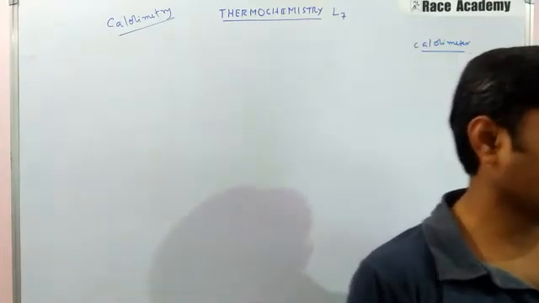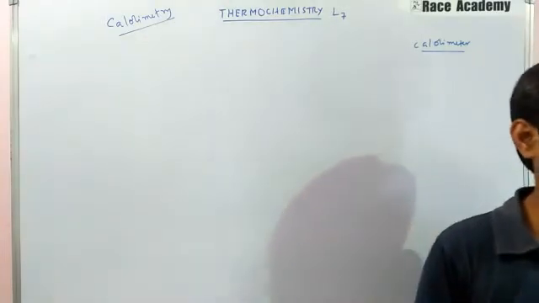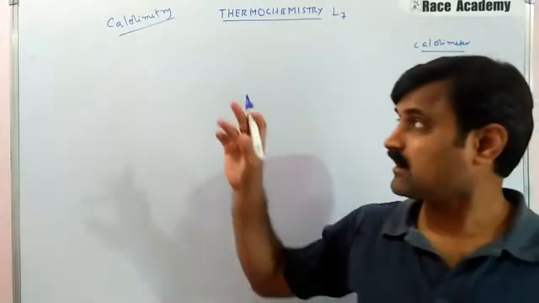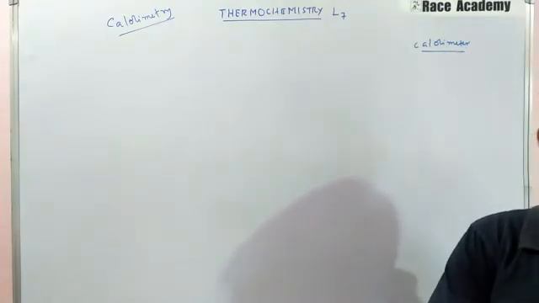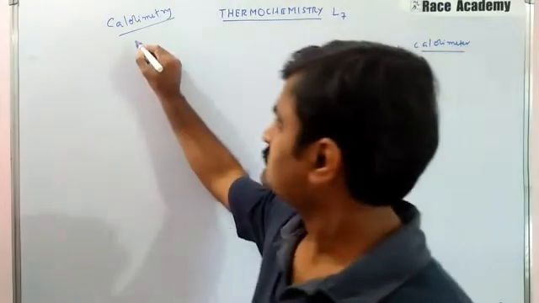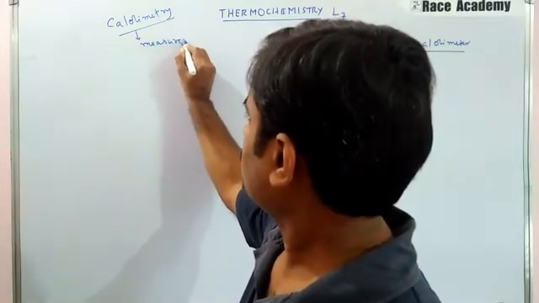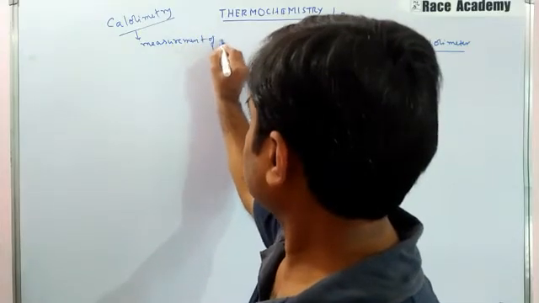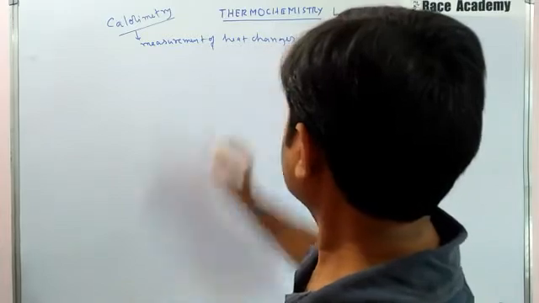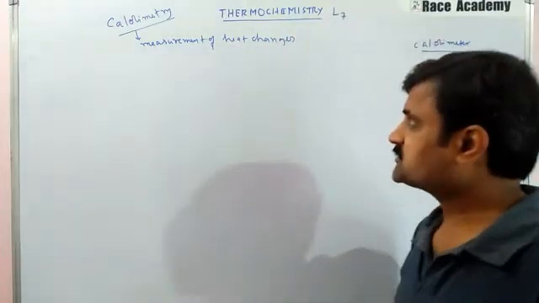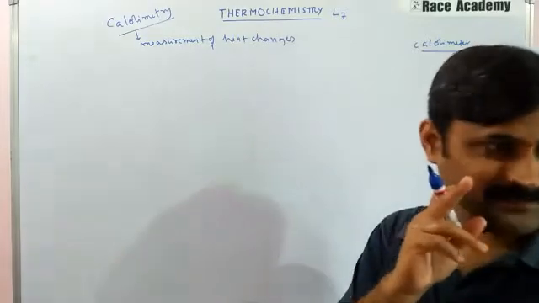We will begin our discussion of calorimetry, that is, the measurement of heat changes, by defining two important terms. Calorimetry is the measurement of heat changes. In that, there are two important terms.